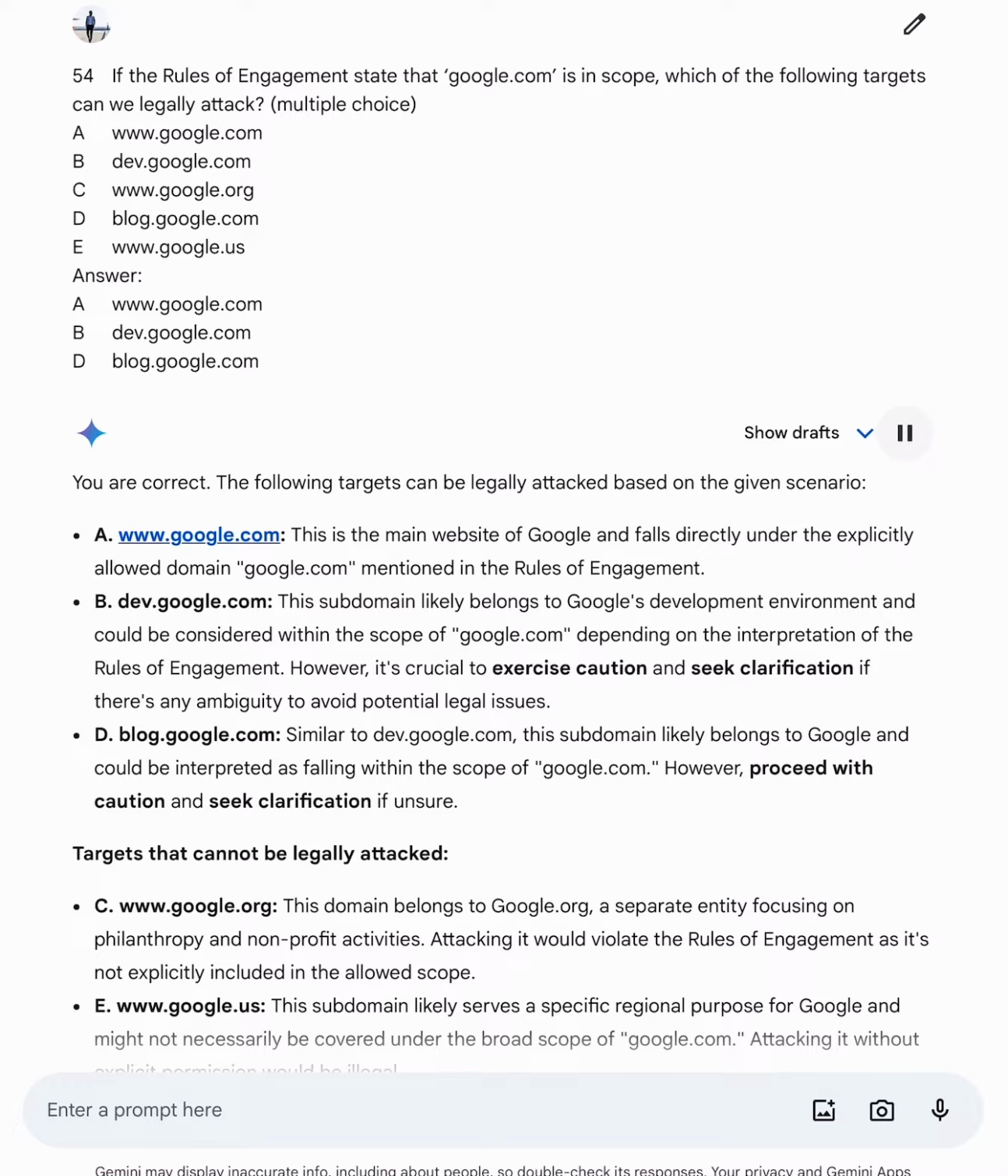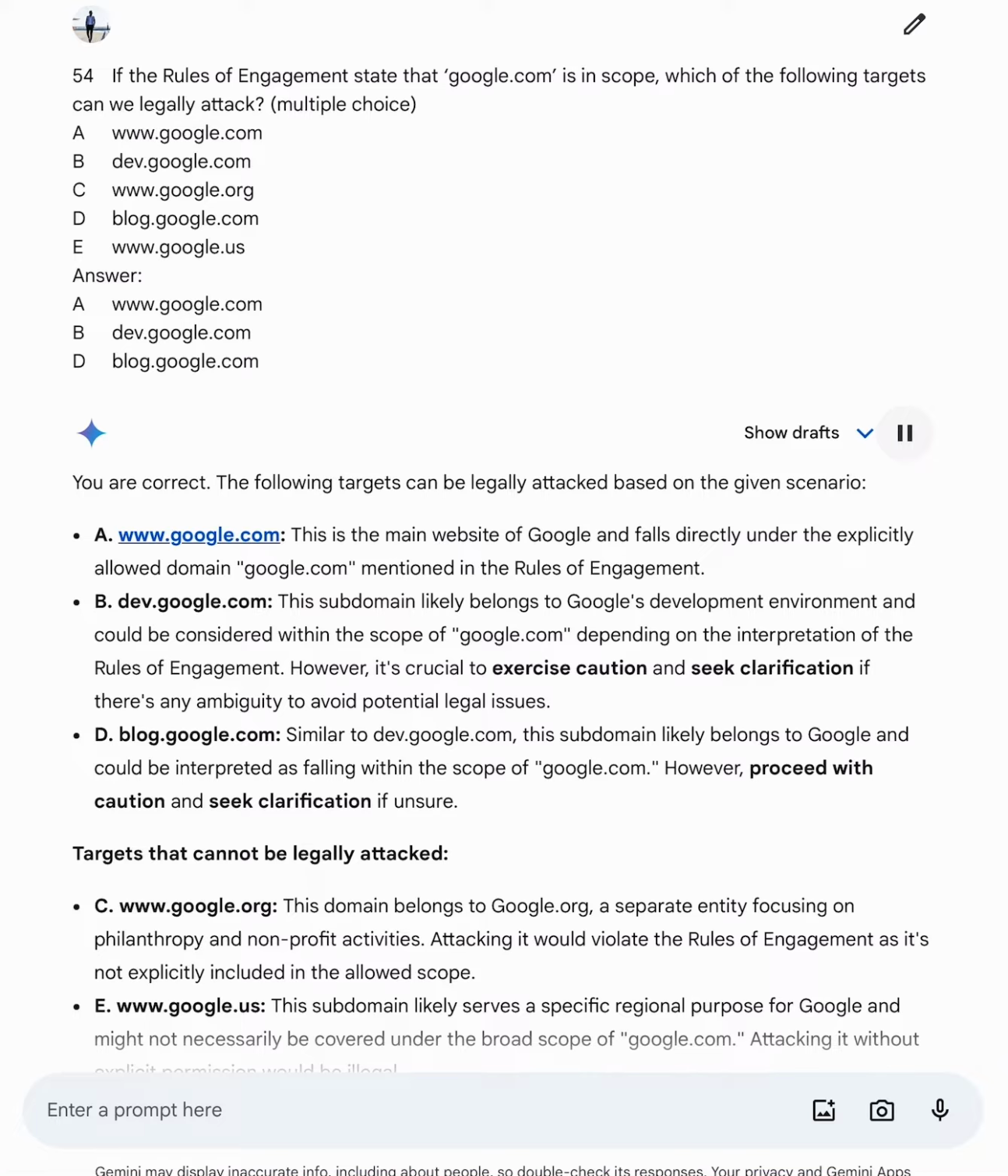D. Link to Google. Similar to link to Google, this subdomain likely belongs to Google and could be interpreted as falling within the scope of link to Google. However, proceed with caution and seek clarification if unsure. Targets that cannot be legally attacked.